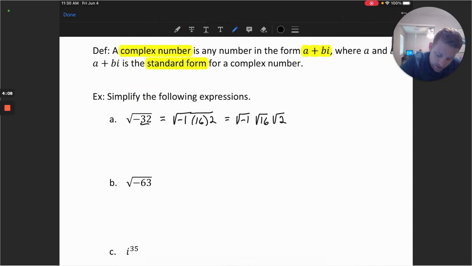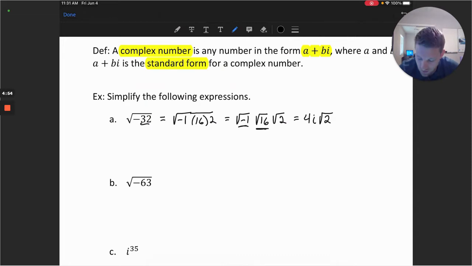Now we can take a look at each individual item. This square root of 16 is simply 4. The square root of -1 we would just represent as an i. And then the square root of 2 doesn't do anything. We have to leave that as a square root of 2. And so that square root of -32 can be simplified down to 4i square root of 2. So this is an imaginary number, and overall, we could still consider it as a complex number that has no real part. So that would be our solution.